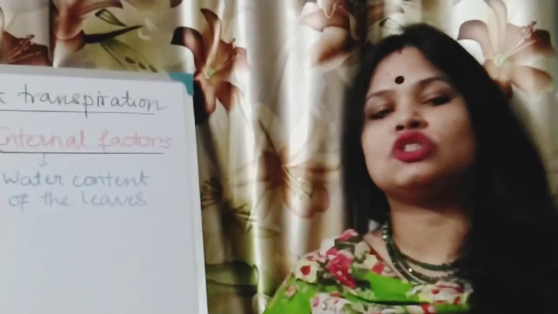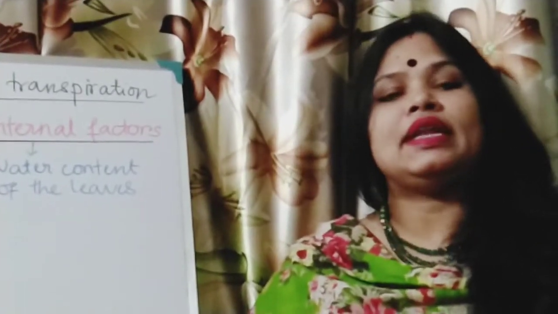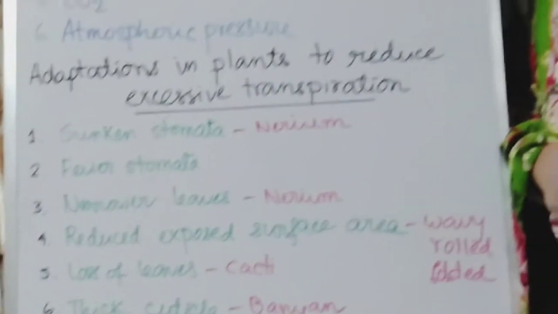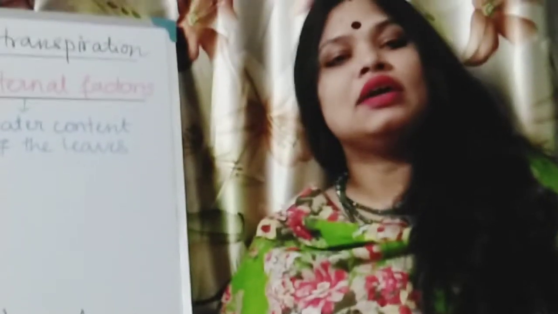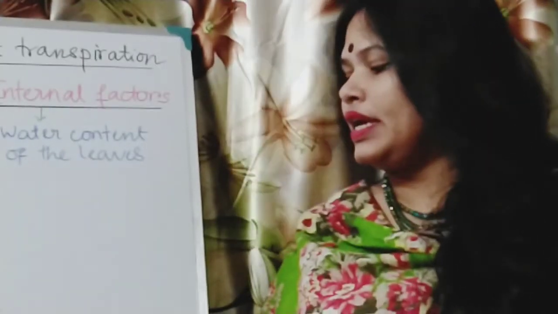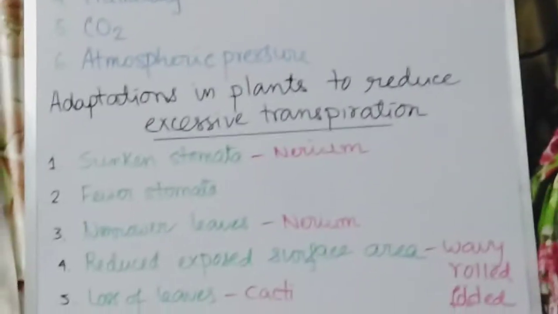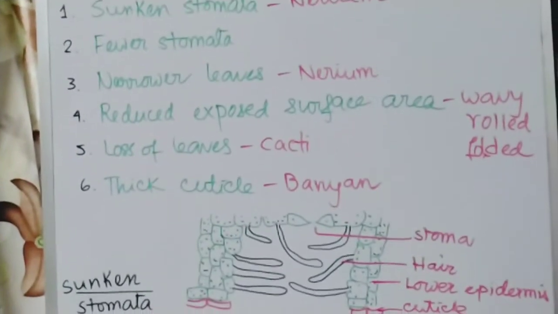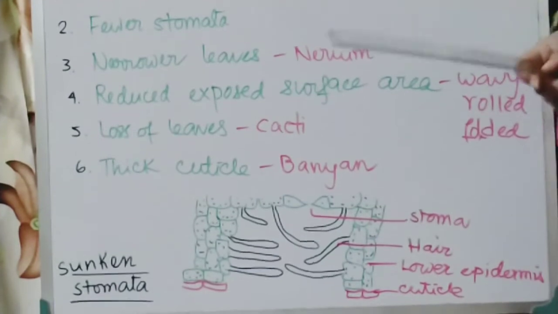We can see the sunken stomata in Nerium. Next is fewer stomata. In some plants, the number of stomata is reduced. Next is narrower leaves. In some plants like Nerium, the leaves become very narrow. Why? To reduce the transpiration.